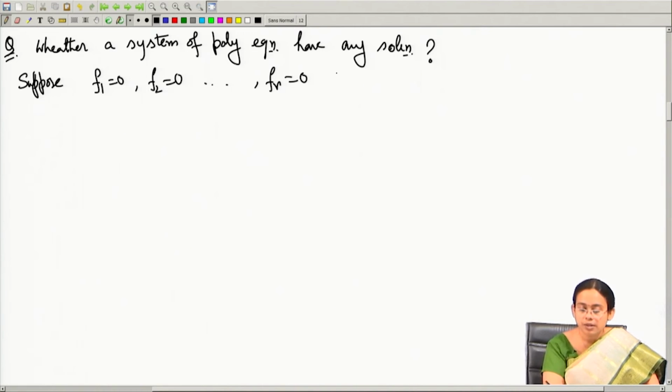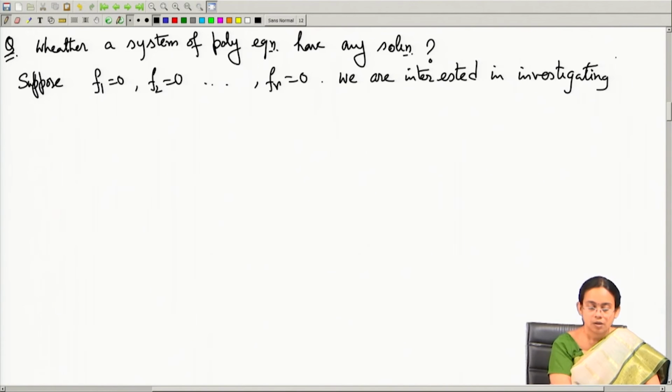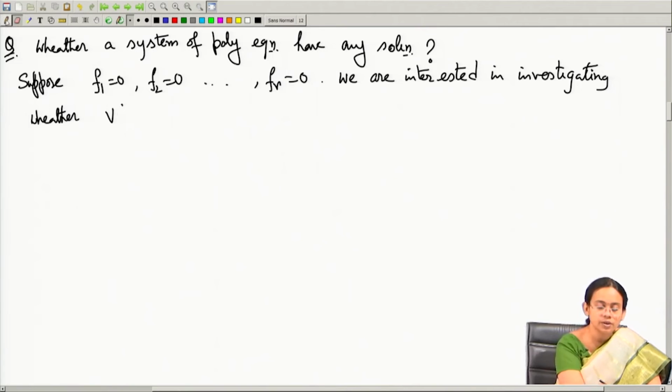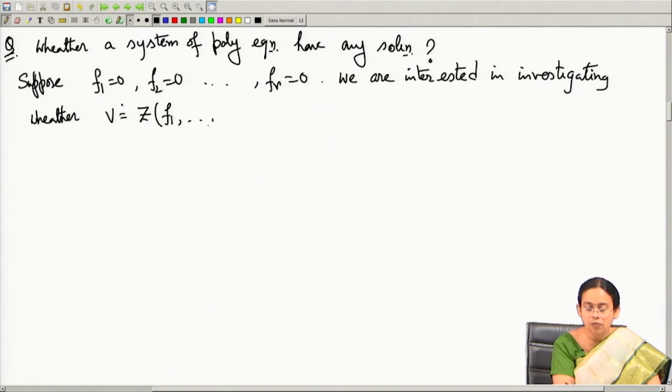That means we are interested in investigating whether the variety V, which is defined by the set of common zeros of these polynomials, is non-empty or not.